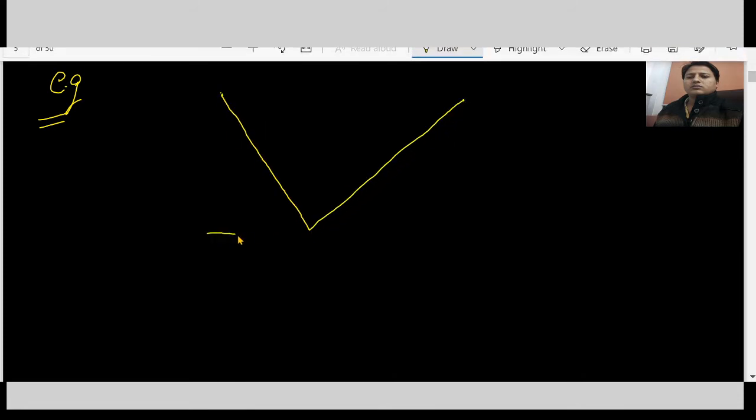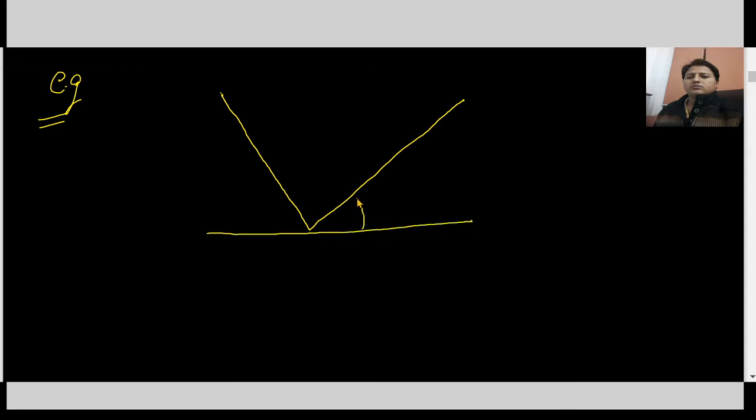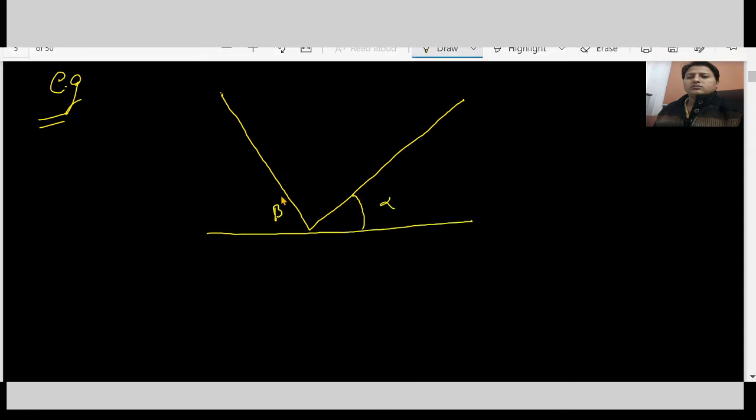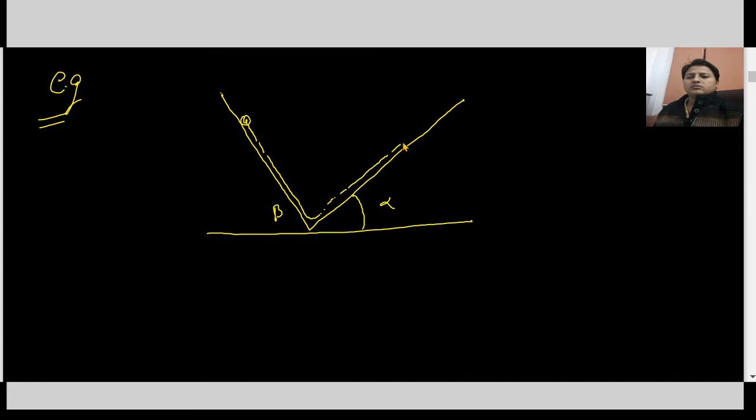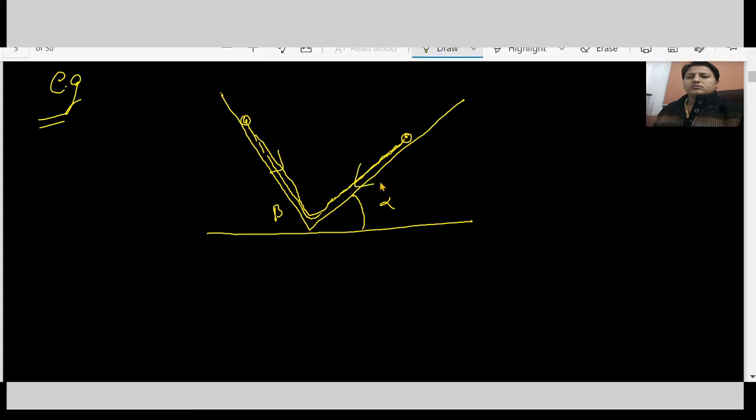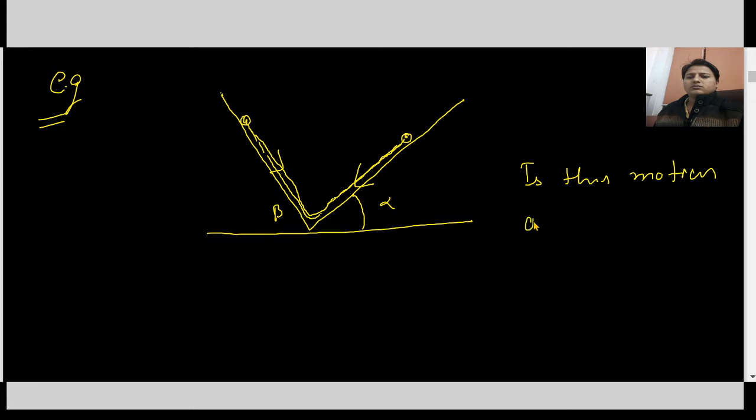Second example is, suppose there are two inclined planes from the horizontal surface of earth at angles alpha and beta. Body rolls down and goes up, and again goes down and comes up on the other side. Is this motion oscillatory?